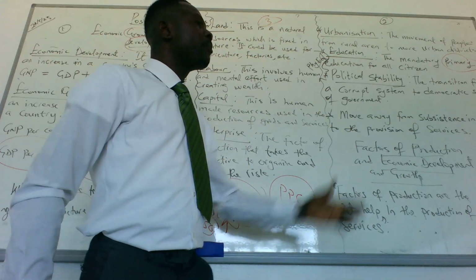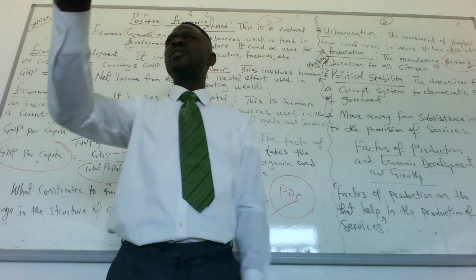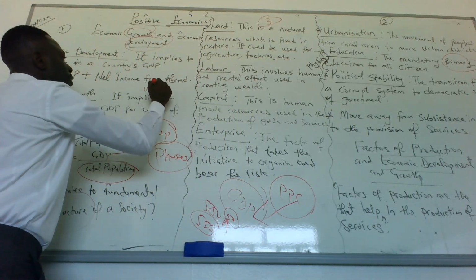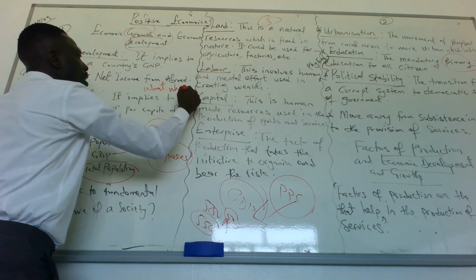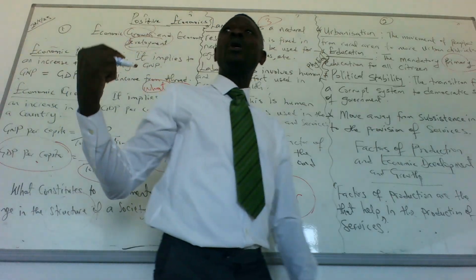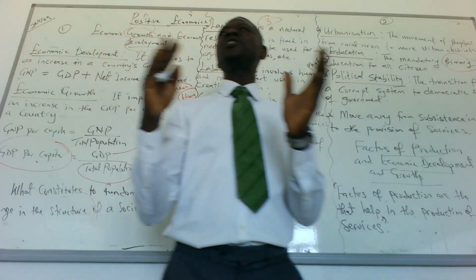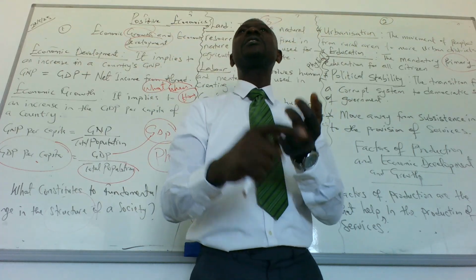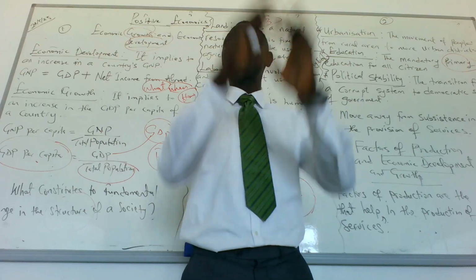The third one, political stability. When we talk about politics, it is the process through which we get what, when, and how. This is what politics is. And when we talk about what, when, and how, we're simply talking about allocation of resources. The time of allocation of resources, the type of allocation of resources, the process of allocation of resources. This is what politics is.